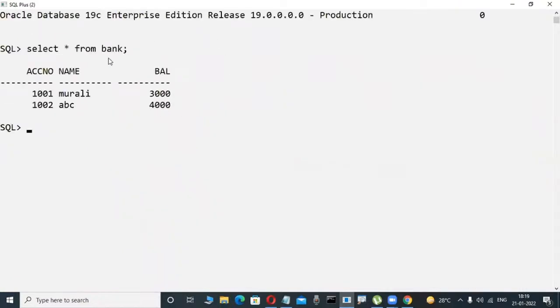Suppose, for example, now check it out. For example, this is a bank table. Don't write it down, okay, anything.